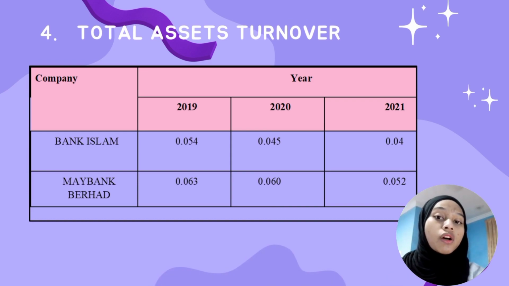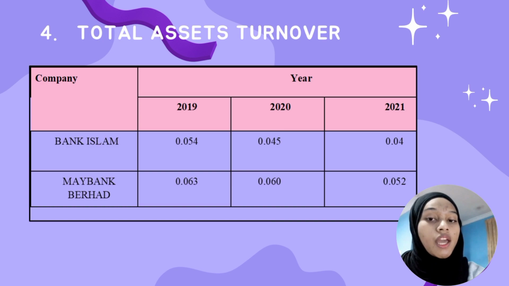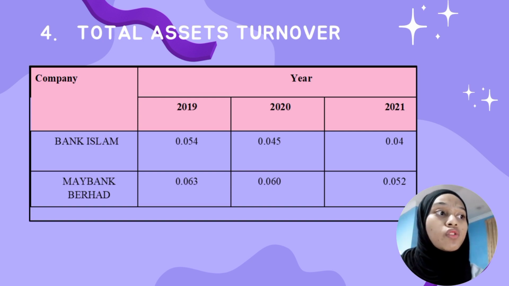The total assets turnover for Bank Islam in 2019 is 0.054 and the ratio decreased to 0.045 in 2020, and in 2021 the ratio decreased to 0.04. While the total assets turnover for Maybank Berhad in 2019 is 0.063 and the ratio decreased to 0.06 in 2020 and decreased 0.008 in 2021. So in conclusion, Bank Islam is efficient in using its assets to generate revenue, while Maybank Berhad is less efficient in using its assets to generate income.